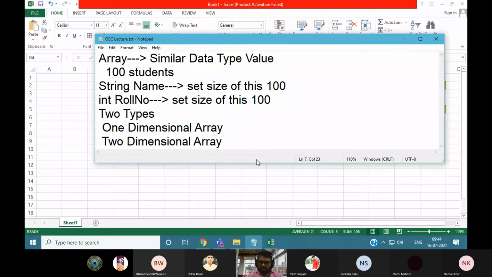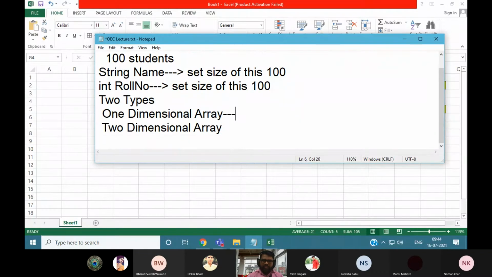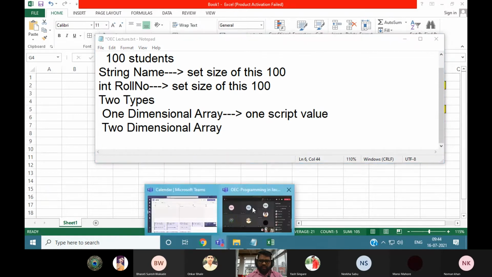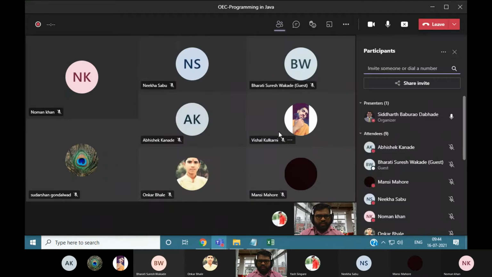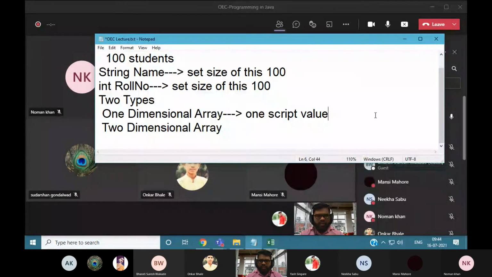Whenever we define a one-dimensional array, only one subscript value, or one index value, is used to access the data or to store the data.